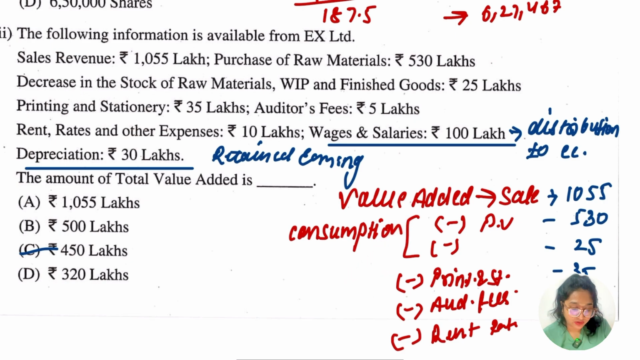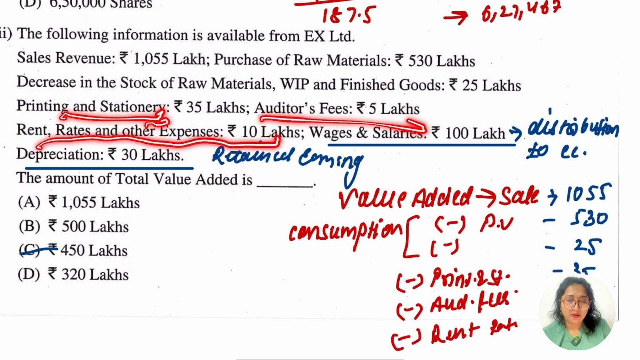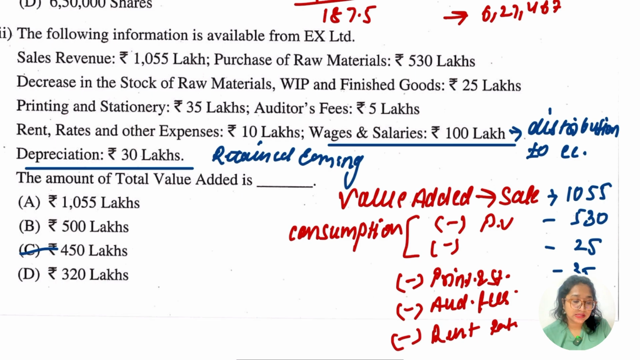So we have to reduce this, and with that we reduce the printing and stationery, the audit fees of 5 lakh, printing and stationery of 35 lakh, and rent, rates and other expenses of 10 lakh. My question to you is whether we are going to consider the wages and salary. Are we going to reduce this part? No, because this is going to be distributed to employees, so we are not going to reduce wages and salary. And what about the depreciation? This is retained earning, and again we are not going to consider it.